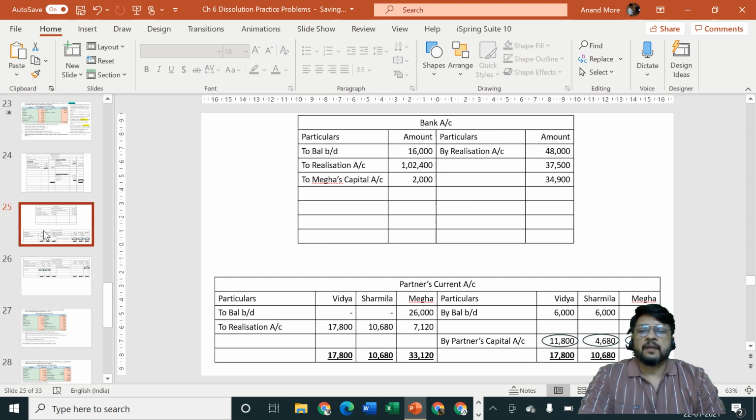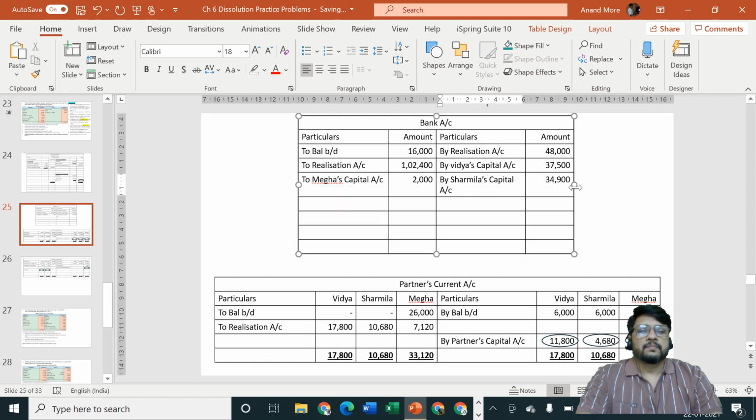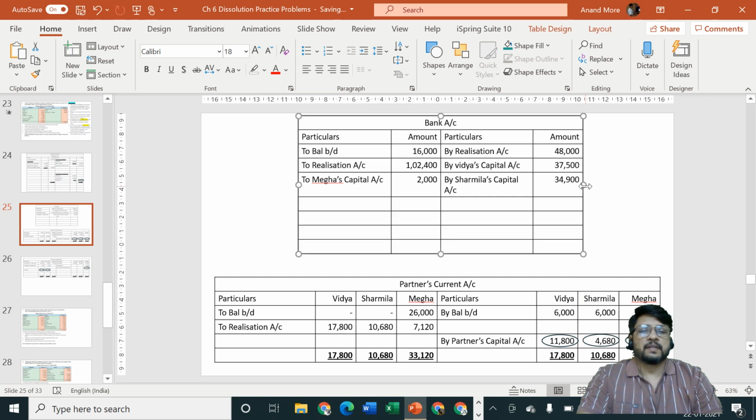Okay, the names are Vidya and Sharmila. By Vidya's capital account and by Sharmila's capital account. By Vidya's capital account, by Sharmila's capital account. I hope it is clear to all of you.